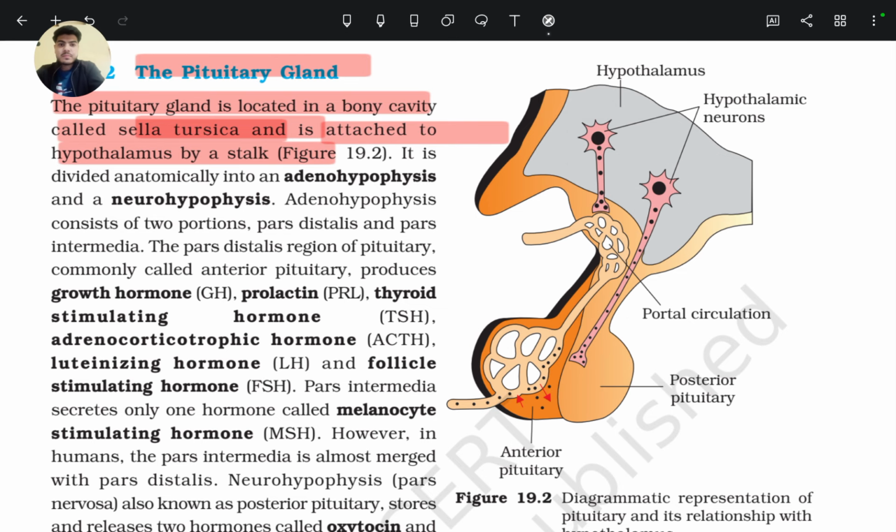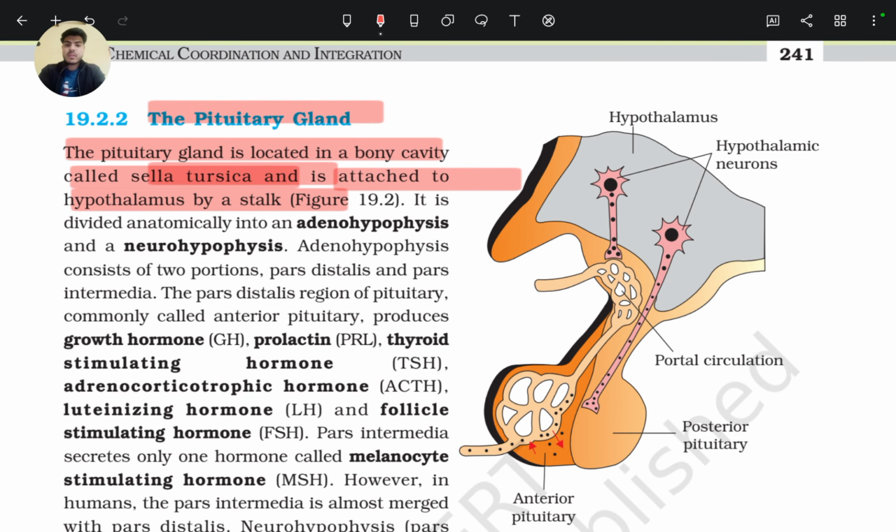Hope you understand. The pituitary gland is divided anatomically into an adenohypophysis and a neurohypophysis.